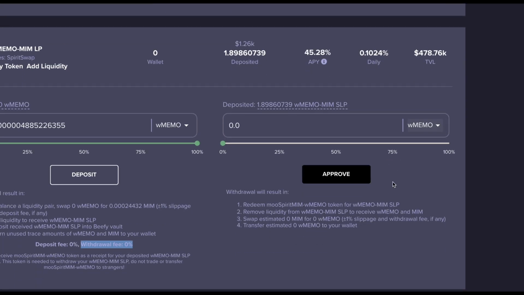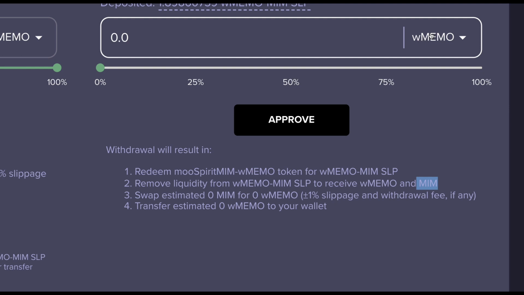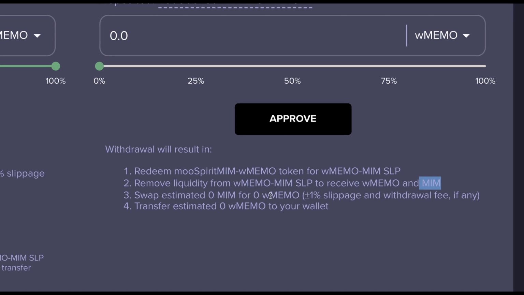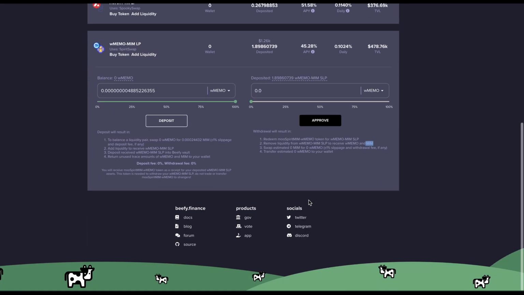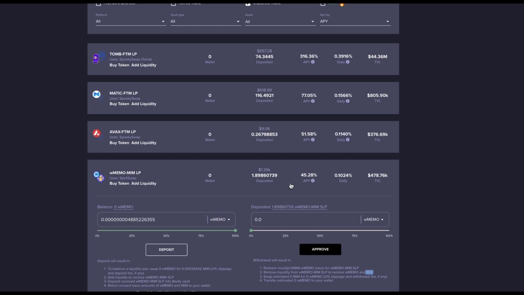You redeem the vault token for wrapped memo-MIM, right? It will remove liquidity from this token to receive wrapped memo and MIM, right? Now, because you selected wrapped memo, it will sell your MIM and buy wrapped memo, right? Once you sell your MIM and buy wrapped memo, it will transfer wrapped memo to your wallet, right? So, for those of us that are holding time long term, you can always use this method to supercharge or to boost your ridiculous APY, right?